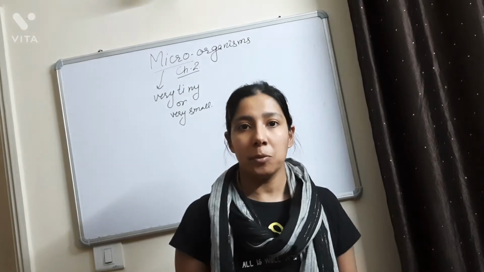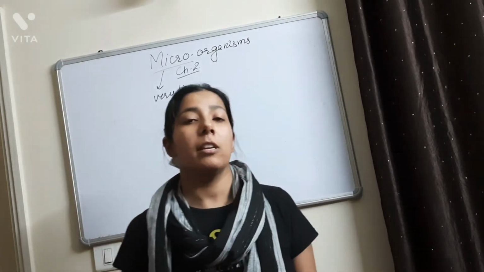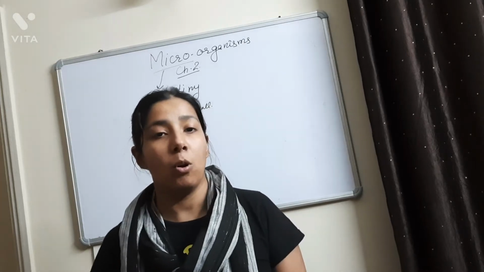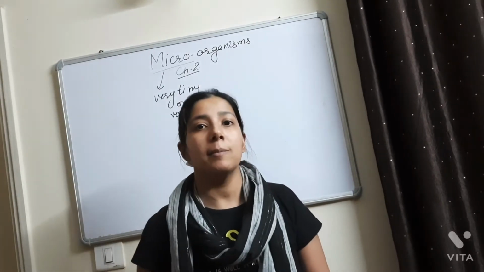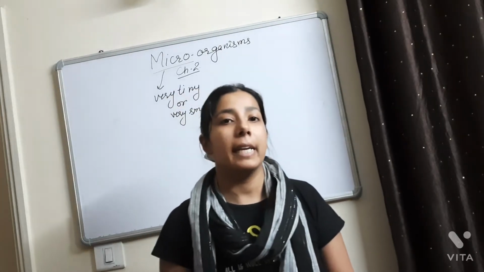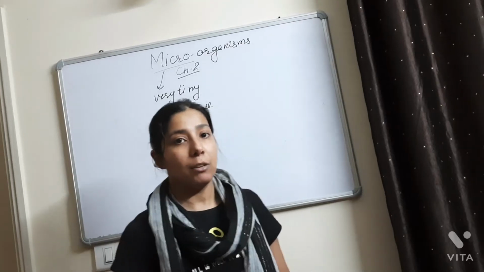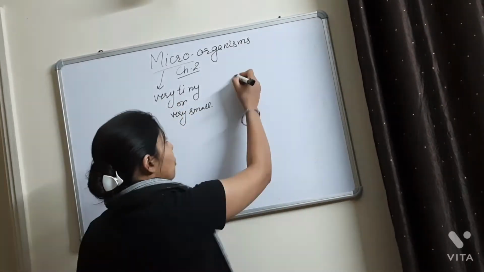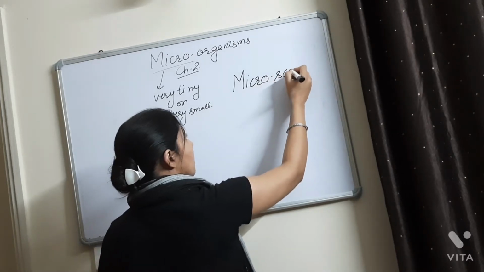We are the organisms on earth. But in this chapter, we are going to study those organisms which are very, very small. These are so small that we cannot see them with our naked eyes. So what do we require to see those organisms? The microscope.